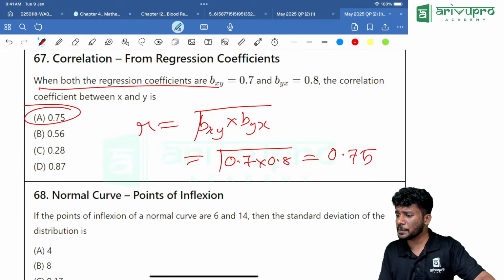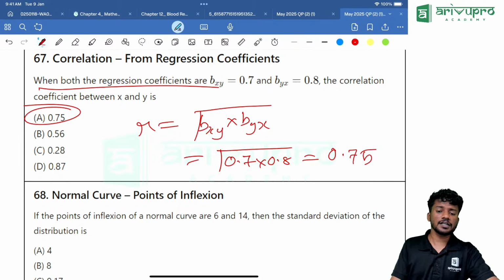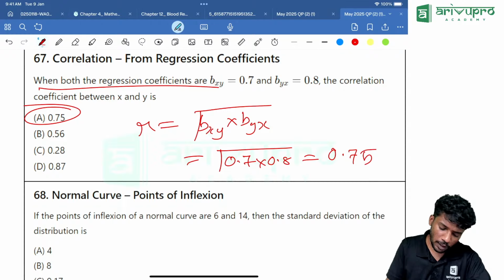Everyone got the same answer online? Yes. How many of you are watching there? All of you are watching? Yes. 0.75. Next one.